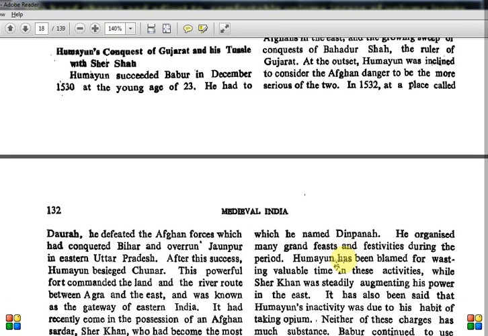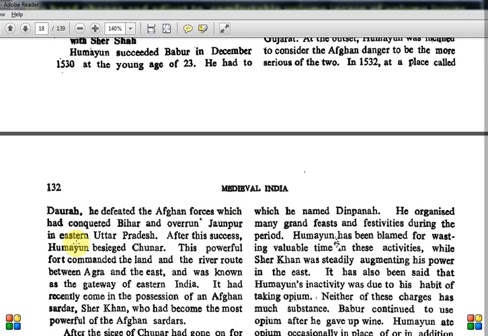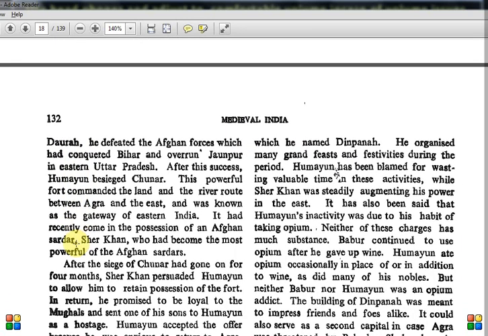In 1532, at a place called Daura, and history optional students should know this because map-based questions come, he defeated the Afghan forces which had conquered Bihar and overrun Jaunpur. Jaunpur is the place where Sher Shah will come, in eastern Uttar Pradesh. After this success, Humayun besieged Chunar. Chunar, I think, is a fort. This powerful fort commanded the land and the river route between Agra and the east, and was known as the gateway of eastern India.